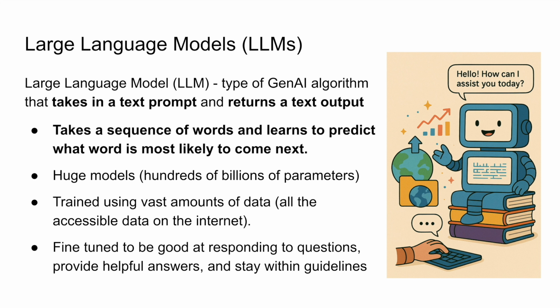These models are huge. A human brain has about 100 trillion connections between individual neurons in the brain. These models have hundreds of billions of connections between artificial neurons. So they're huge. As of just a couple years ago, we were reaching hundreds of thousands of connections. Now we're at hundreds of billions, but we're still not close to human-level intelligence.